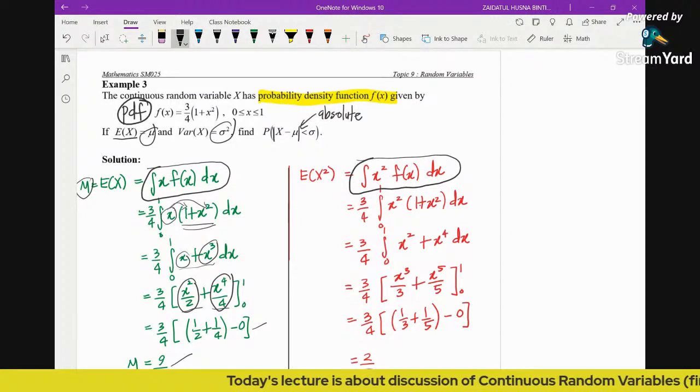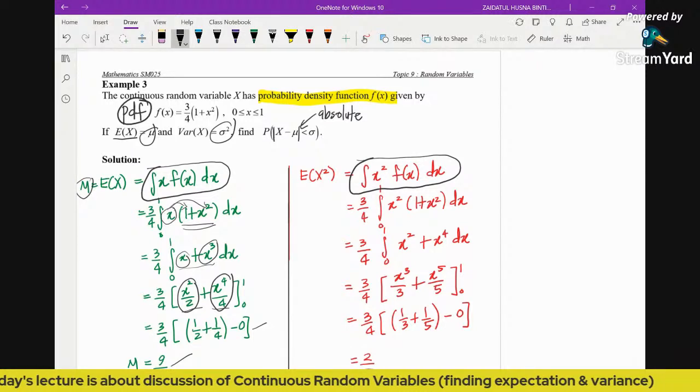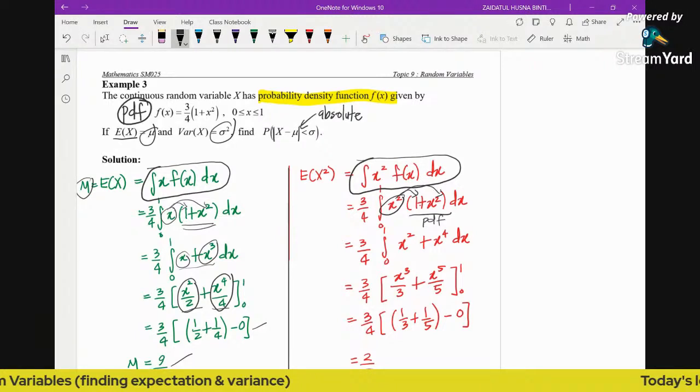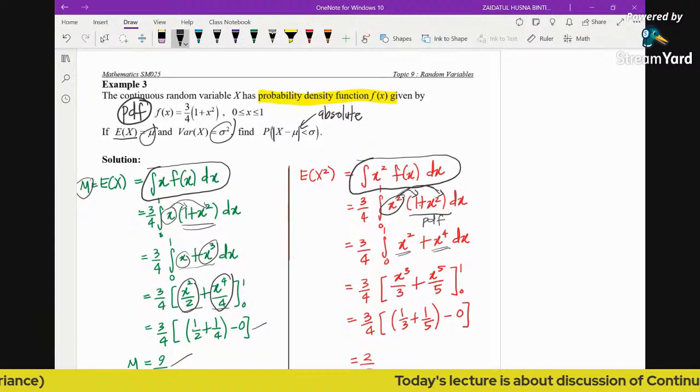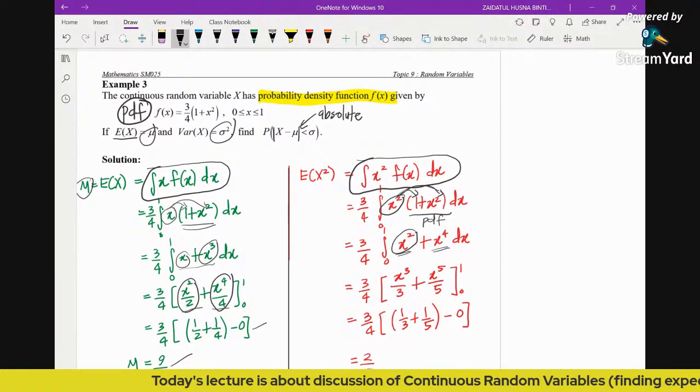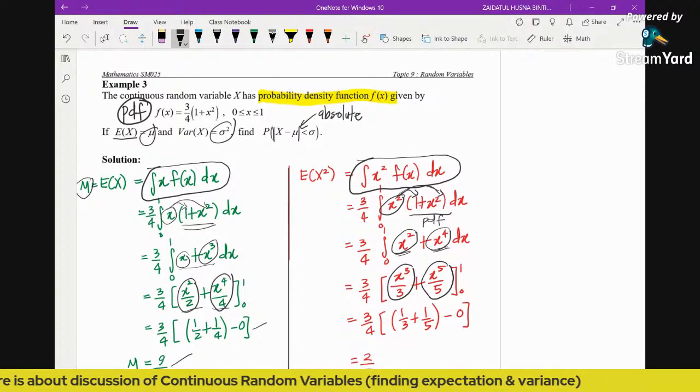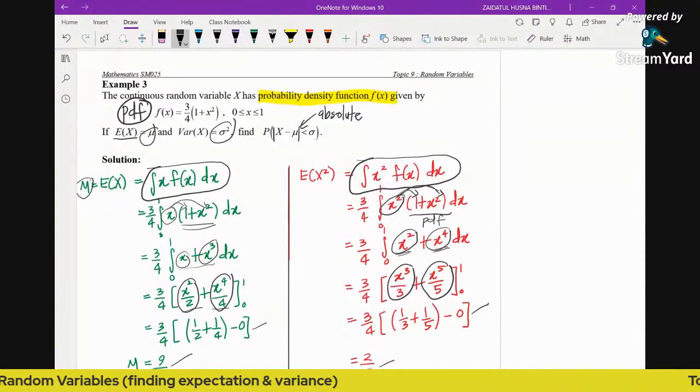Expectation of x squared is simply the integral of x squared multiplied by its PDF. Here you have this x squared and this is your PDF. So first expand: x squared times 1 is x squared, times x squared is x power 4, and then only you integrate. Integrating x squared will give you x cubed over 3, integrating x power 4 will give you x power 5 over 5, then only you substitute limits, you will get the value.